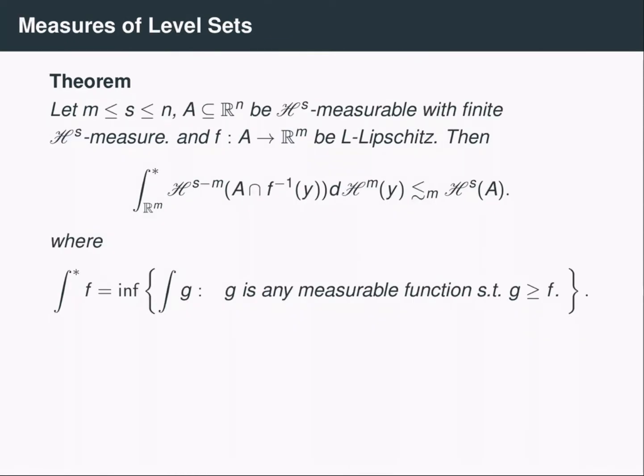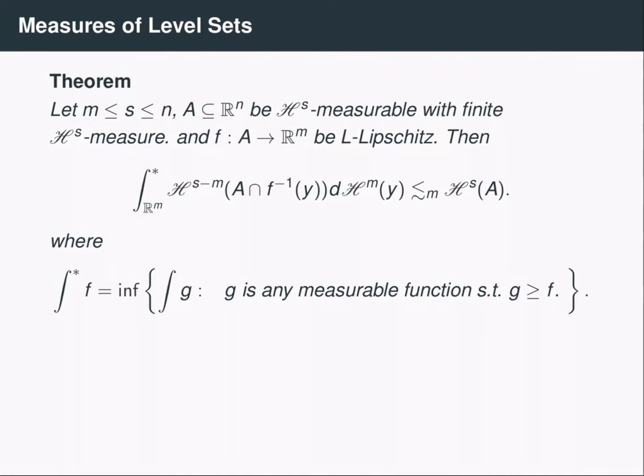So the coarea formula generalizes a little bit to more general sets. So instead of having a Lipschitz function f defined on a Euclidean space, there's a version of this theorem for Lipschitz maps defined on s-dimensional subsets of Euclidean space. So let's suppose we have m at most s at most n, and we have some set A in Euclidean space that is H^s measurable.